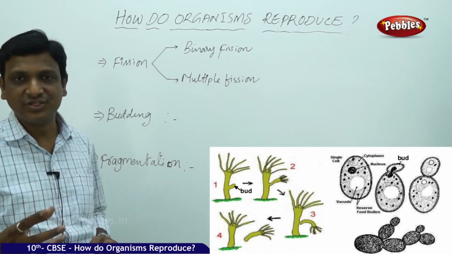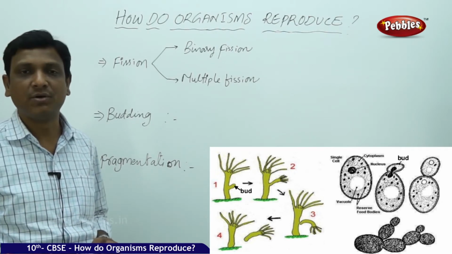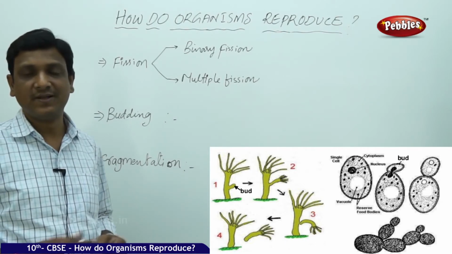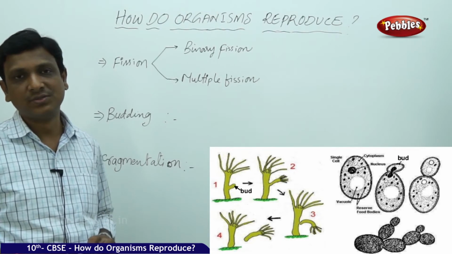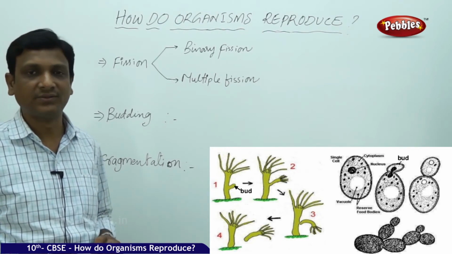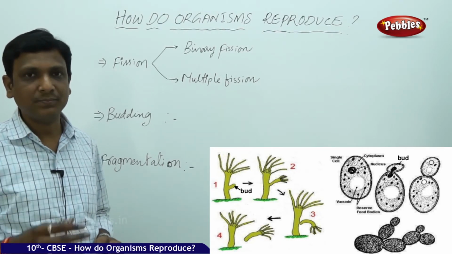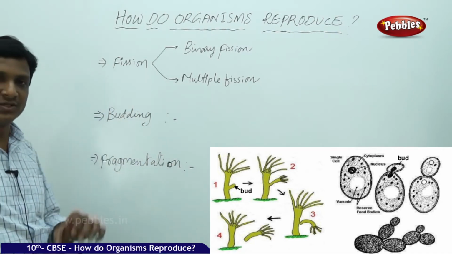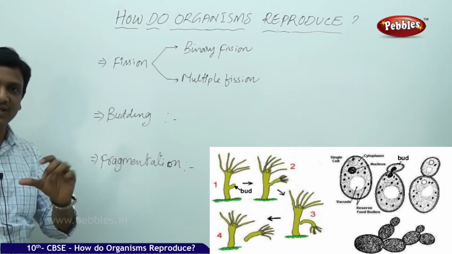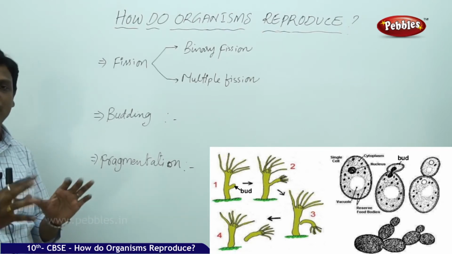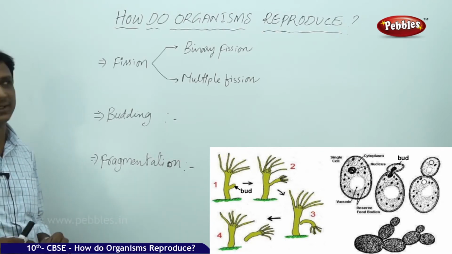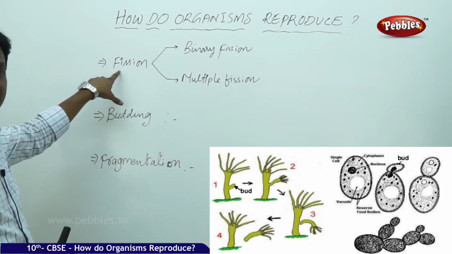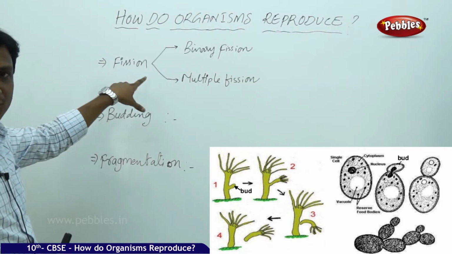So cell by cell division is not possible in higher animals, because the cells are differentiated into different kinds of tissues. Differentiation has taken place in complex organisms. Whereas in simple forms, such as single-celled organisms or very simple multicellular organisms, we can find very simple modes of reproduction. So we have seen fission. It's a very simple mode of reproduction in which a cell divides into either two or many.